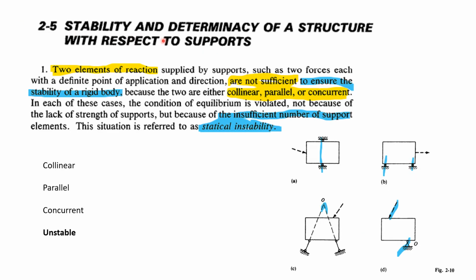Here, stability and determinacy of a structure with respect to supports. Two elements of reactions supplied by supports, such as two forces, each with a definite point of application and direction. This is important: point of application and direction. They are not sufficient to ensure the stability of a rigid body because they are either collinear, parallel, or concurrent.